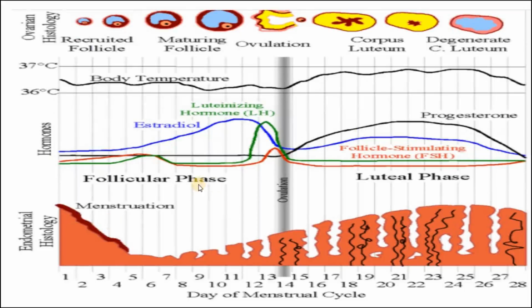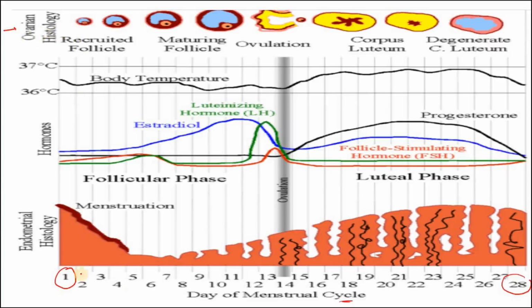So now look at this diagram. This is the entire chart. Let's understand this. The menstrual cycle is a 28-day cycle. See, 1 to 28, right? And this upper part shows the history of the ovarian follicle, the egg history.